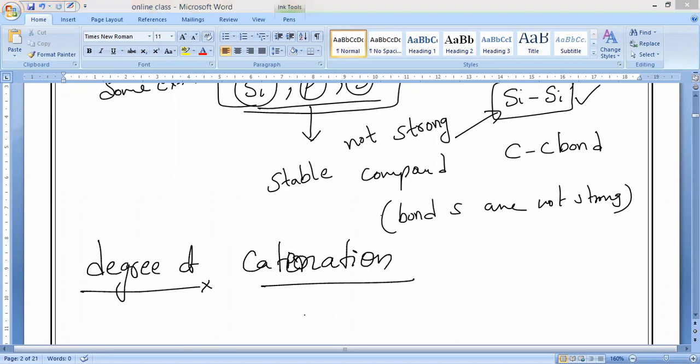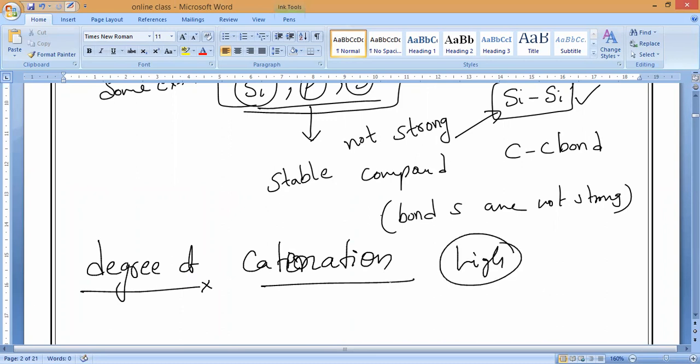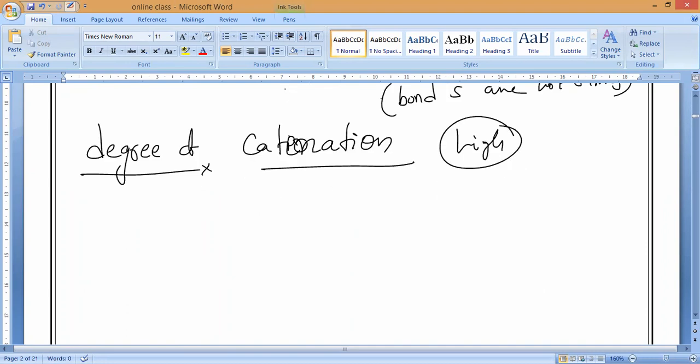If it is forming extremely long chains, we can say the degree of catenation is high. If it is forming very small chains, the degree of catenation is less. So the catenation property is extremely shown by only carbon. That is why it is the unique property or feature of carbon, and that is also one of the reasons it forms millions of compounds.